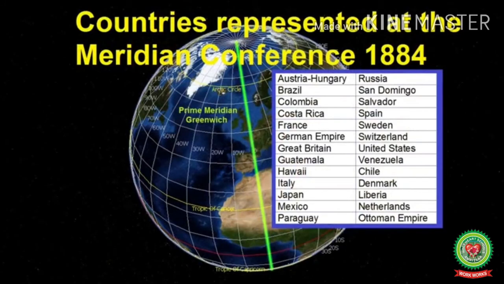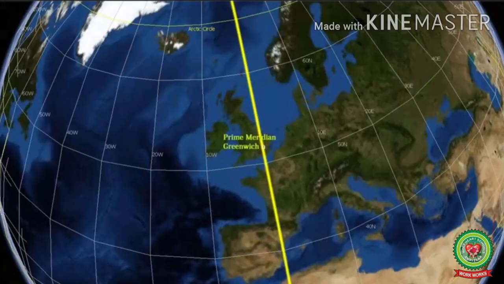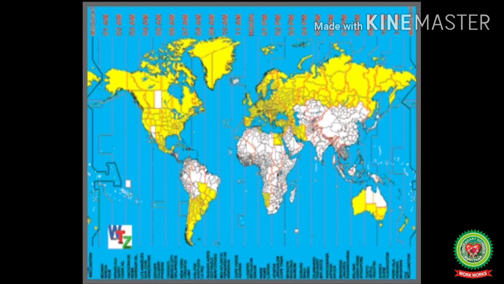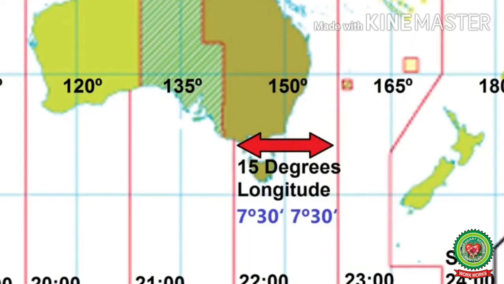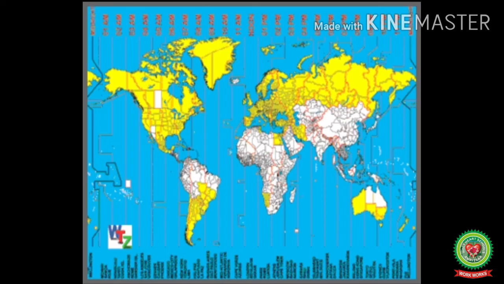In 1884, delegates from 26 countries met at Washington, D.C. to agree on the prime meridian as a starting point for all the longitudes. The main argument given was that more than two-thirds of the world's shipping lines in 1884 were already using the prime meridian as their navigable base. Along with that, they also agreed to divide the world into 24 standard time zones, each extending over 15 degrees of longitude. Today, all the countries of the world follow these time zones.